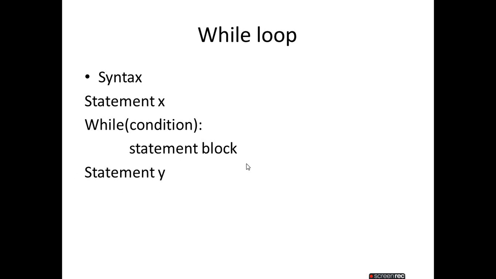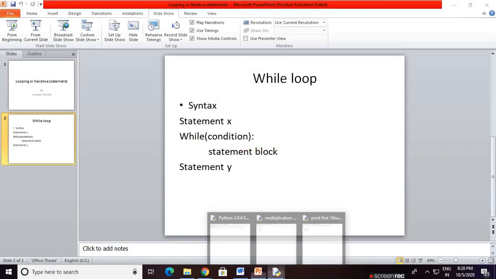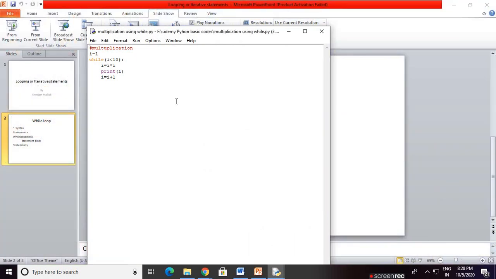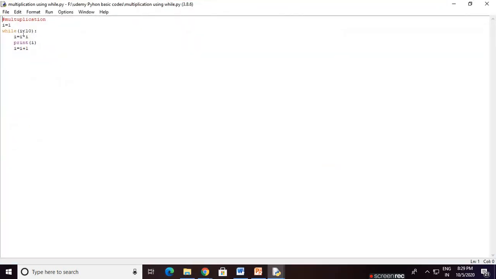Now let's go to our Python shell. This is a code for multiplication. I would like to show you multiplication using a while loop. We take a variable i assigned with 1. While i is less than 10 is the condition.